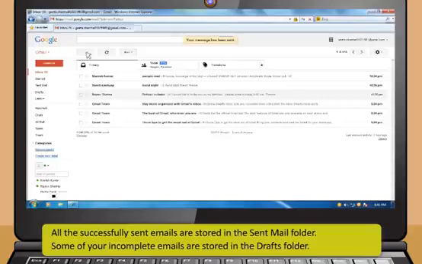All the successfully sent emails are stored in the Sent Mail folder. Some of your incomplete emails are stored in the Drafts folder. You can complete these drafts anytime and send it.